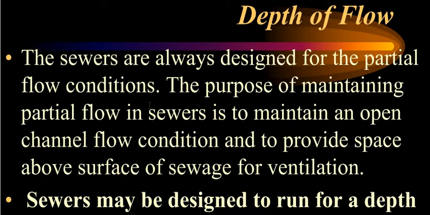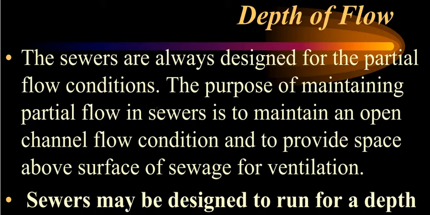Also, if the sewer section is a closed conduit, some space is left for the free surface, the freeboard. If some gases are emitted from the sewage, they will have to travel through that space and be removed from the various outlets.